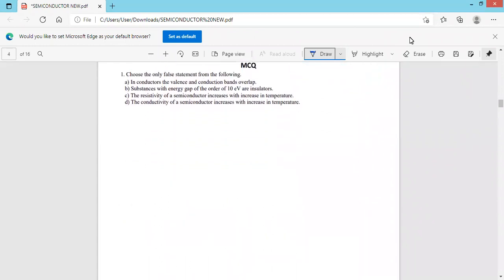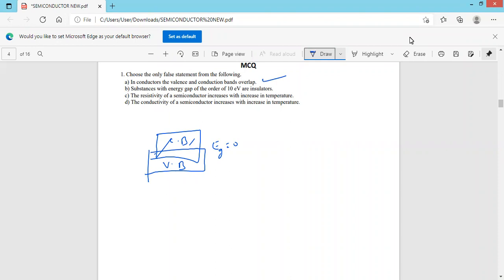With this synopsis, we come to the first question. Choose the only one false statement from the following. First one: in conductors, the valency band and conduction band overlap. Correct. In conductors, the valency band and the conduction band overlap. Therefore, the energy gap is equal to zero. That is a correct statement.